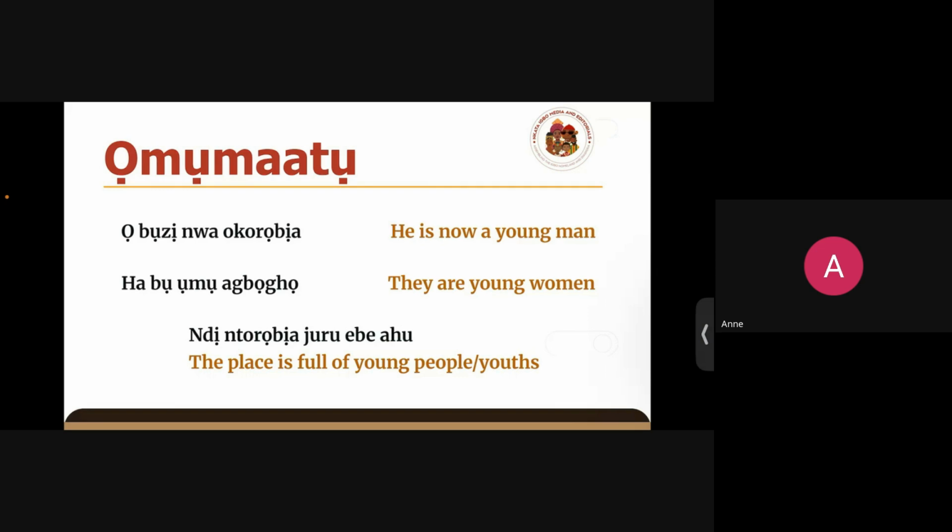So when you say Ntorobia, people already know the age grade you are talking about. It could be from 16 to, let's say, 35 or 30. Okay, it could be from 18 instead. So most times our categorizing of age when it comes to Ntorobia is majorly based on looks rather than an actual age, if I would say.